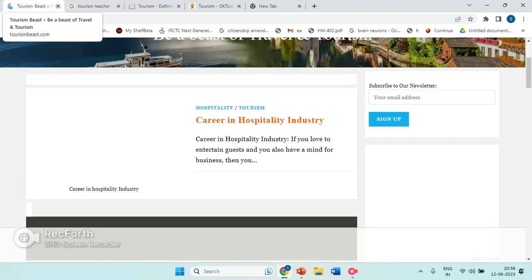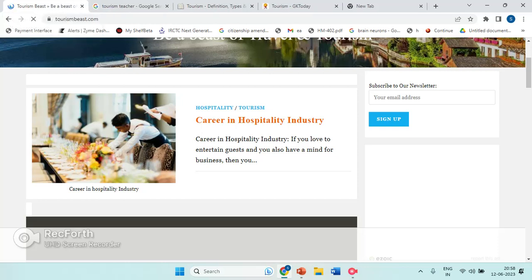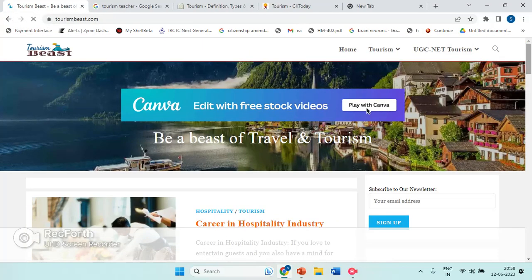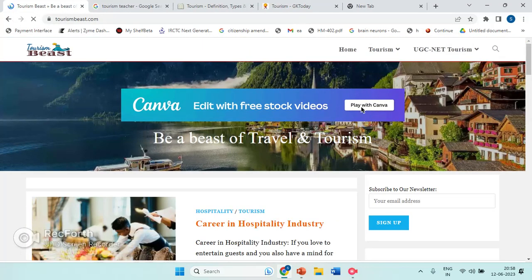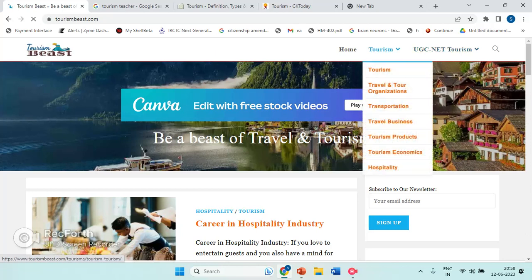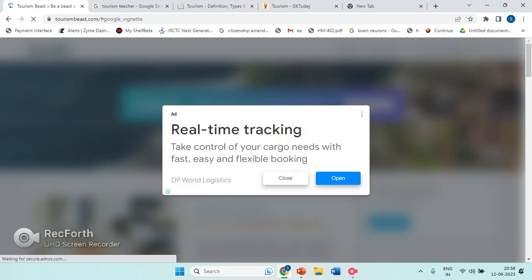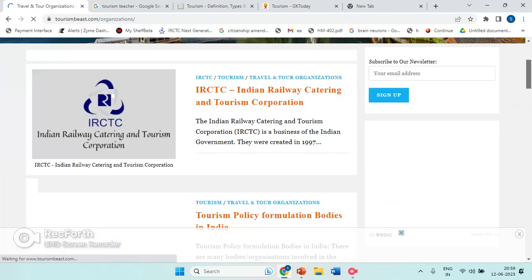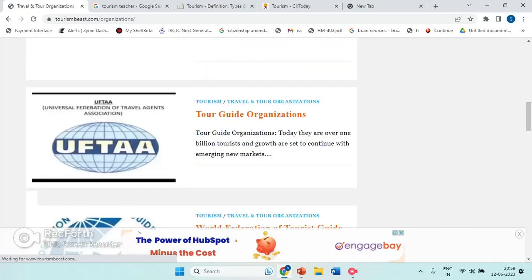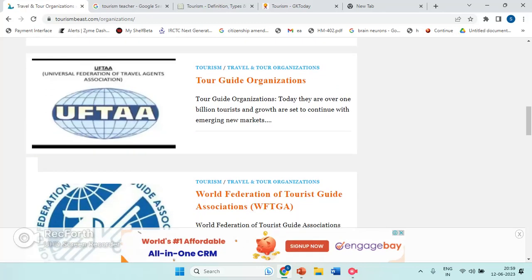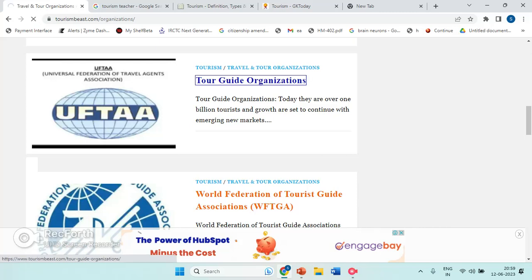This is one side. And next is Tourism Beast. As I think, as a student you might have seen, this is an education software, an area where you can get help. It's an open software, I think. Here you will find different types of topics. I used to take notes. I used to collect data by using this only. Here you will find different types of materials and areas which you can also use to collect data.